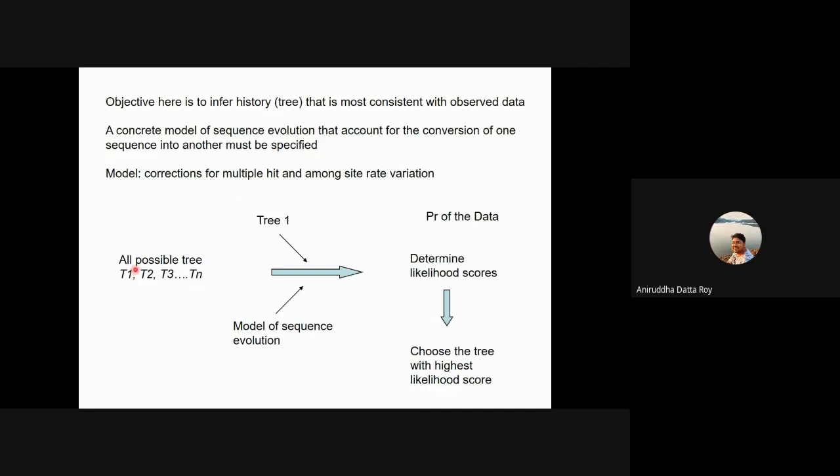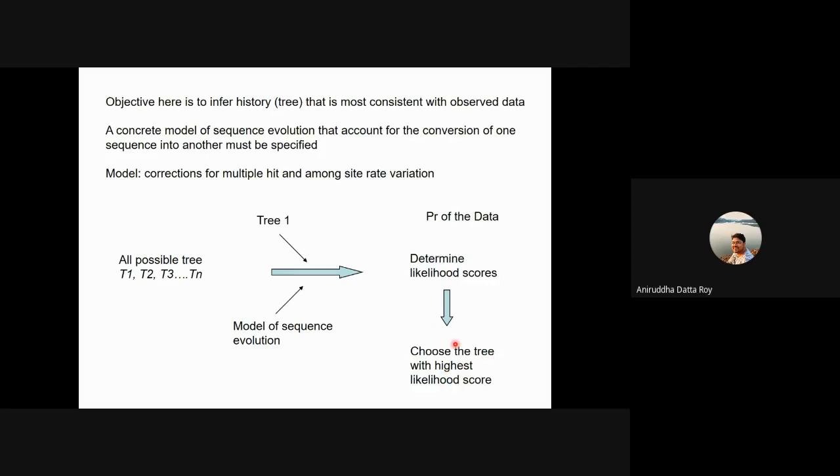You take tree number 1 and incorporate it with the model of sequence evolution, and you try to find out whether, given this tree, this data, and this model, it can explain the distribution of data that you have. Then you do the same thing for the second tree, but your model of sequence evolution doesn't change. You do it for the third tree, and similarly for all possible trees, and you determine the likelihood scores, and then you select the tree which has the highest likelihood score.